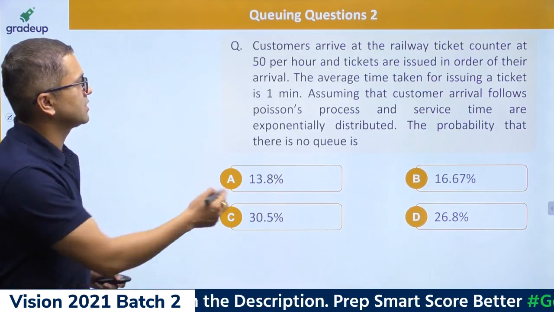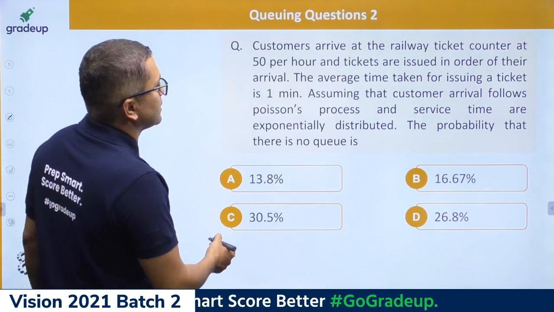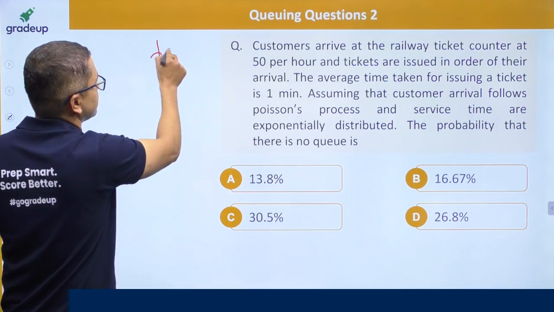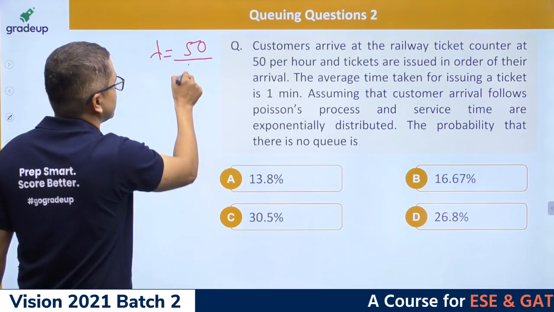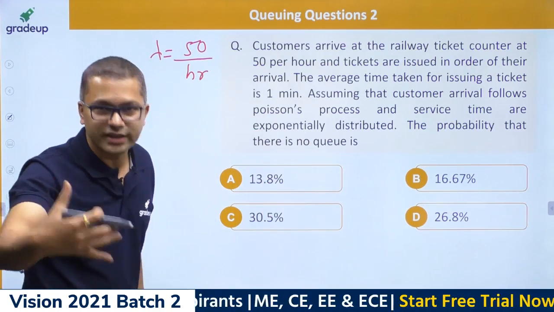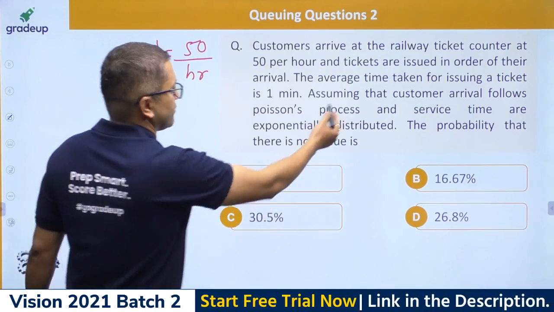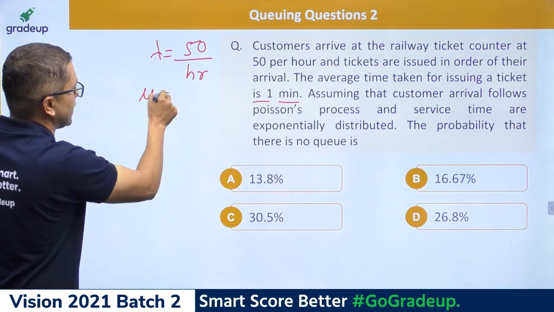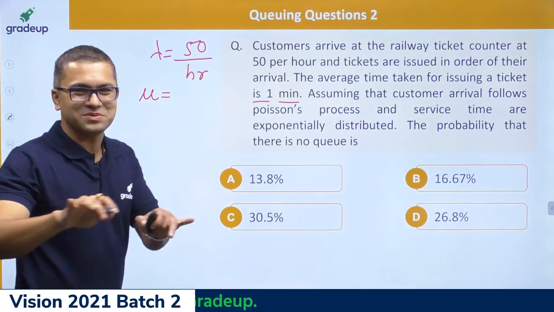Now just do this. What is lambda here? Customers arrive at a railway counter at 50 per hour. So lambda is 50 per hour. That is nothing but the arrival rate, the speed of arrival, all right? The average time taken for issuing a ticket is 1 minute. So what is mu? I have already told you, we have done it 1,000 times.